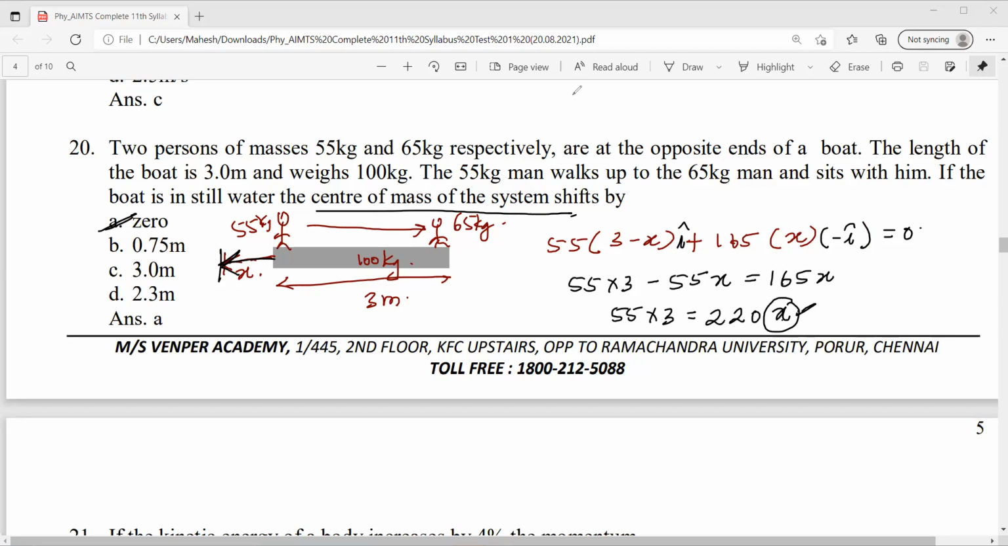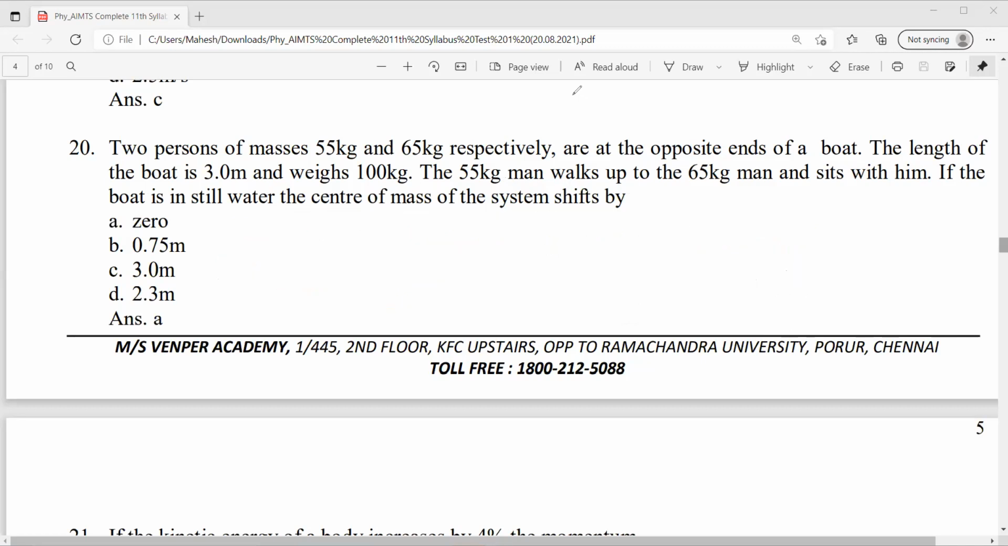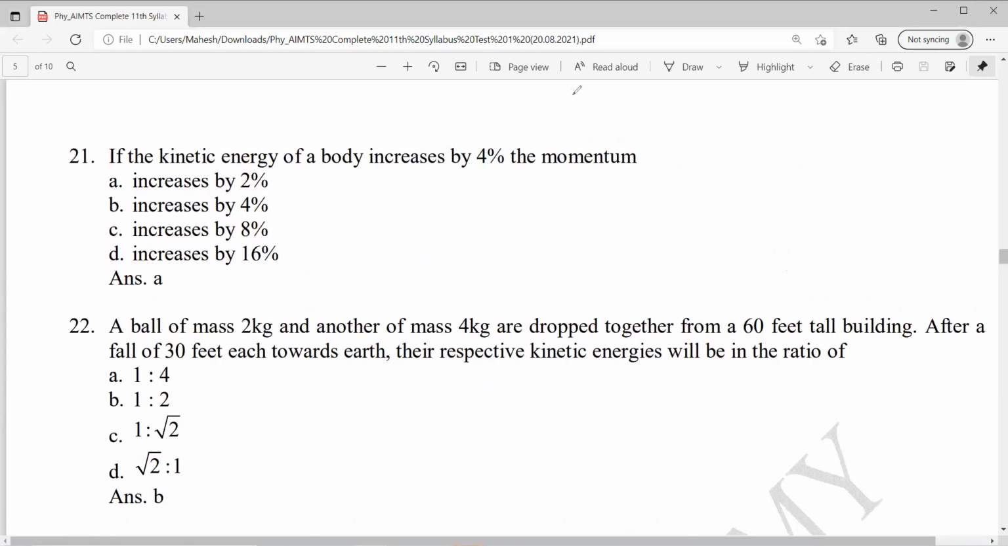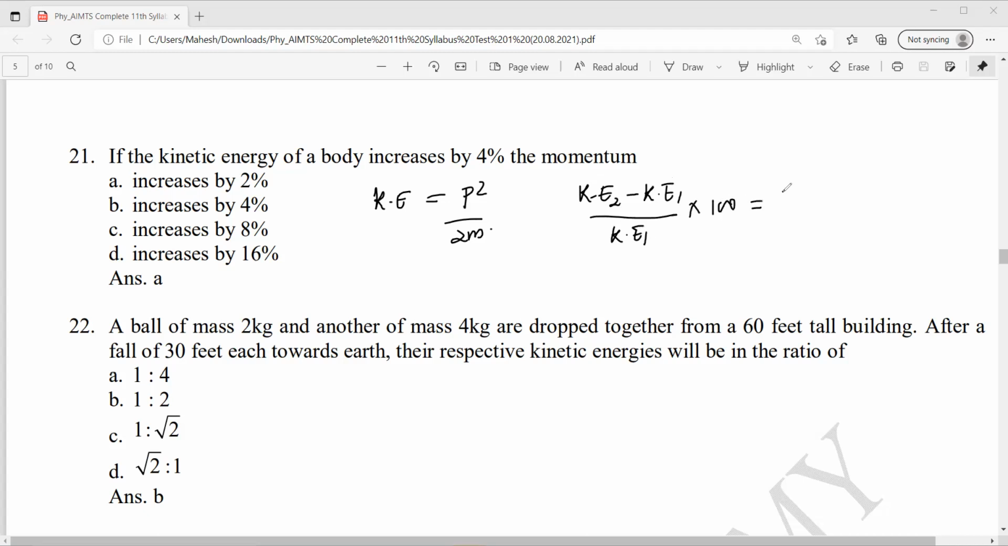Next. If the kinetic energy of a body increases by 4%, the momentum. See, kinetic energy is what? Kinetic energy is P square by 2m. Clear? Kinetic energy of the body increases by 4%. Then what will happen to the momentum? So kinetic energy is increasing. That means KE2 minus KE1 by KE1 into 100 equal to 4, right? 4%.